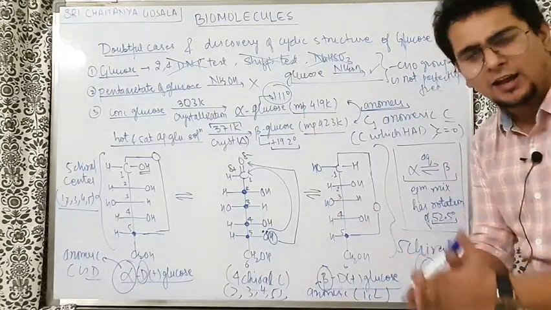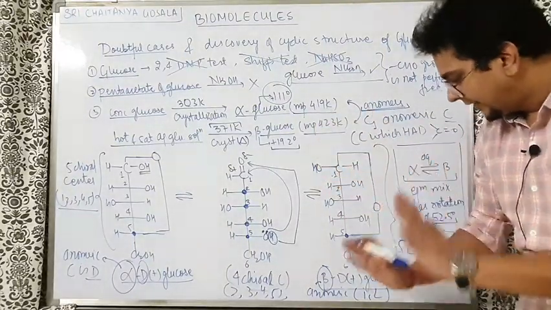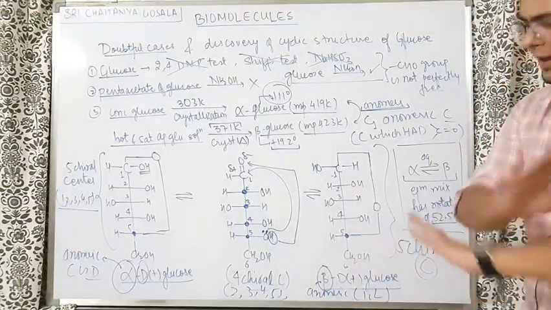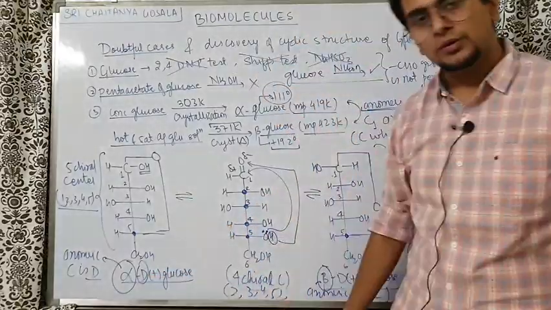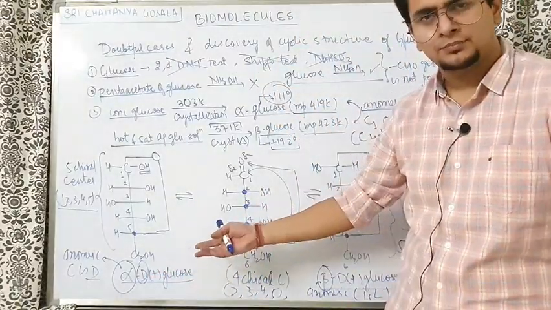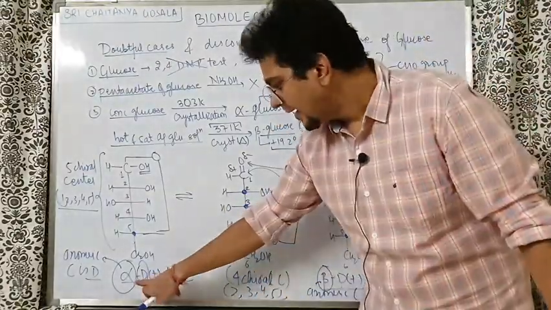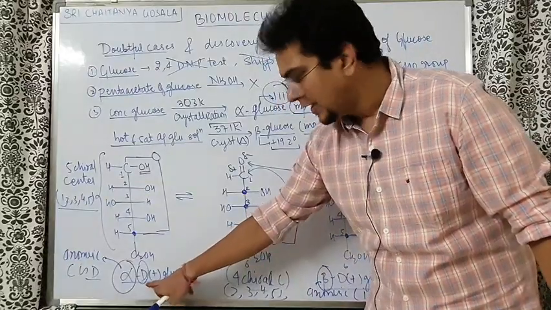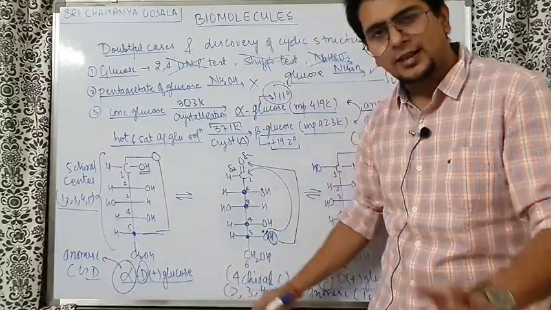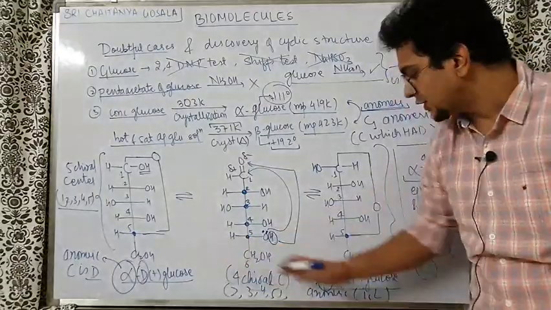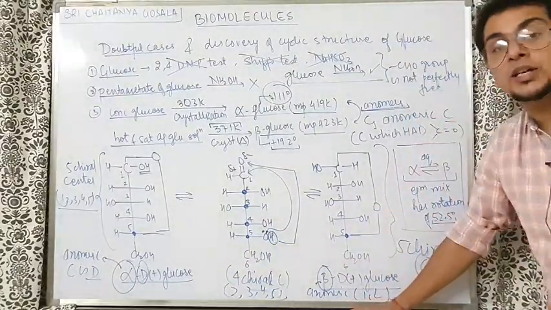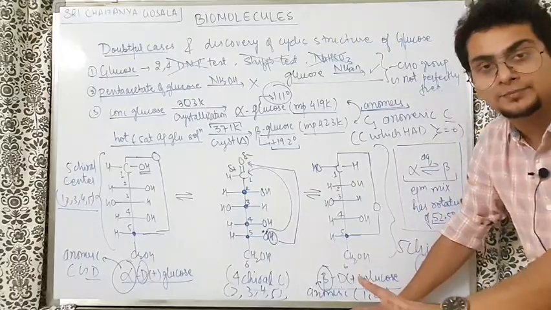So understand, alpha, beta, D, L, plus, minus have no relation with each other. You have to remember them separately only. Alpha glucose can be D also, L also. Both possibilities are there. It can be plus also, minus also. Glucose is plus only, but some other structures you will see, like fructose, where the minus will come. So plus minus have no relation with D, L, have no relation with alpha, beta.